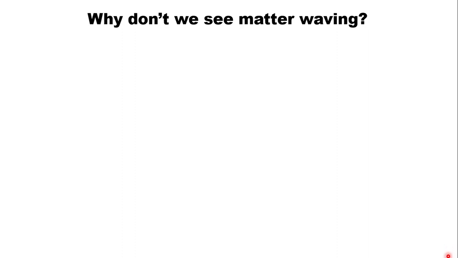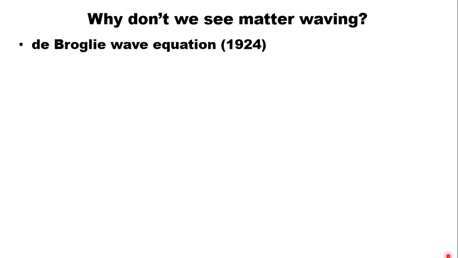As we did with relativity, let's take a slight detour into a little bit of mathematics of quantum theory to explain why, if this is the way the universe really is with both wave and particle properties, we don't see matter actually waving at our scale of the universe. The math that's involved is what's called the de Broglie wave equation. French physicist Louis de Broglie derived this in 1924, and it's simply an equation for calculating the wavelength of any object based on its mass and how fast it's moving, its velocity.